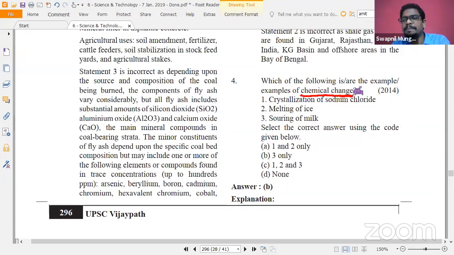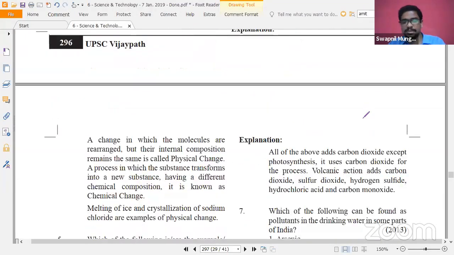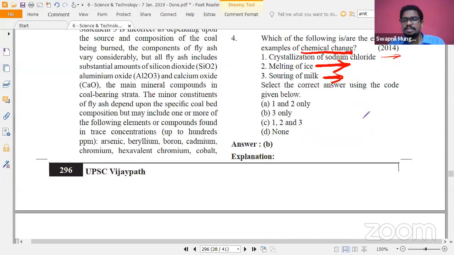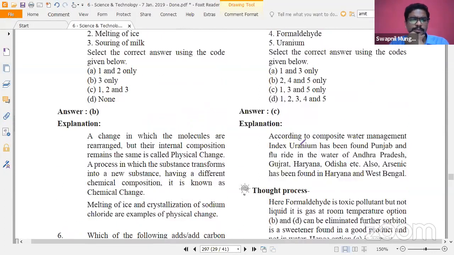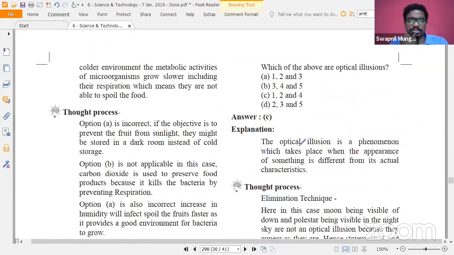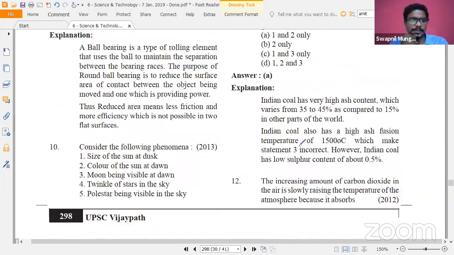What is the example of chemical change? Melting of ice, definitely not a chemical change. It is just a physical change. Souring of milk, is it a chemical change? Yes, it is a chemical change. Crystallization of sodium chloride, that is crystallization of common salt, is not a chemical change again. So the only chemical change is 3 only. That's why B is the answer. So simple things that are there in daily life, you have to just observe and be aware about those. Such simple questions are going to be asked.